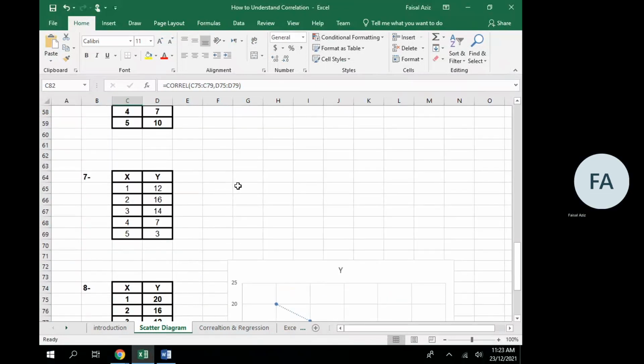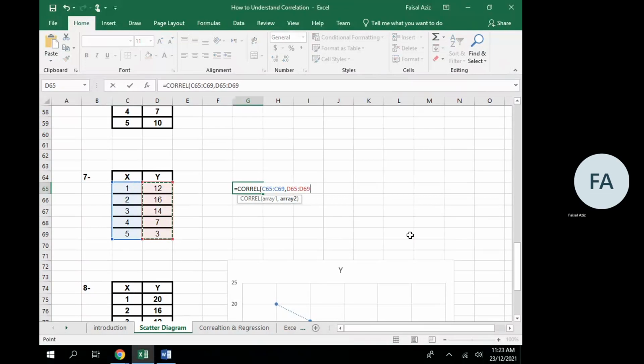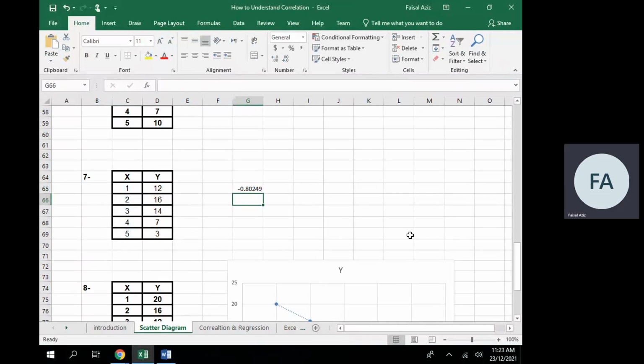Similarly, if we calculate correlation for this data at number 7, so again I will use the CORREL function. I will select this variable x, comma, variable y, and then click enter.